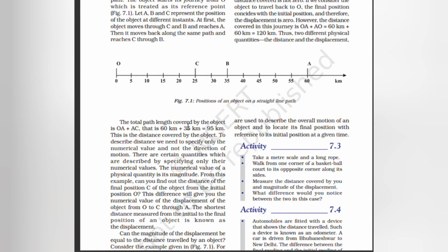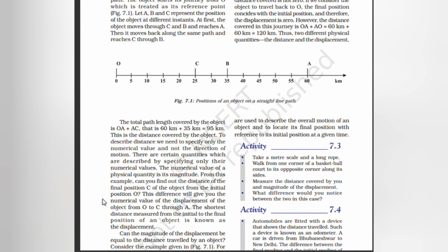Total path length covered by the object is OA plus AC, that is 60 km plus 35 km is equal to 95 km. This is the distance covered by the object. To describe distance, we need to specify only the numerical value and not the direction of motion. There are certain quantities which are described by specifying only their numerical values. The numerical value of a physical quantity is its magnitude.